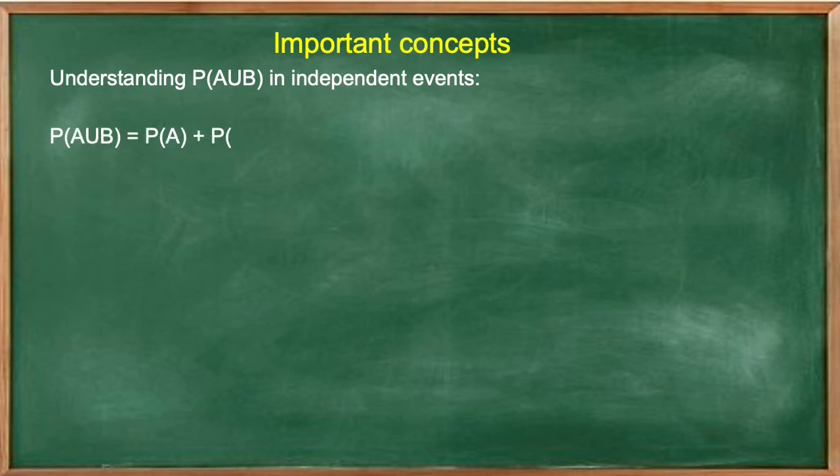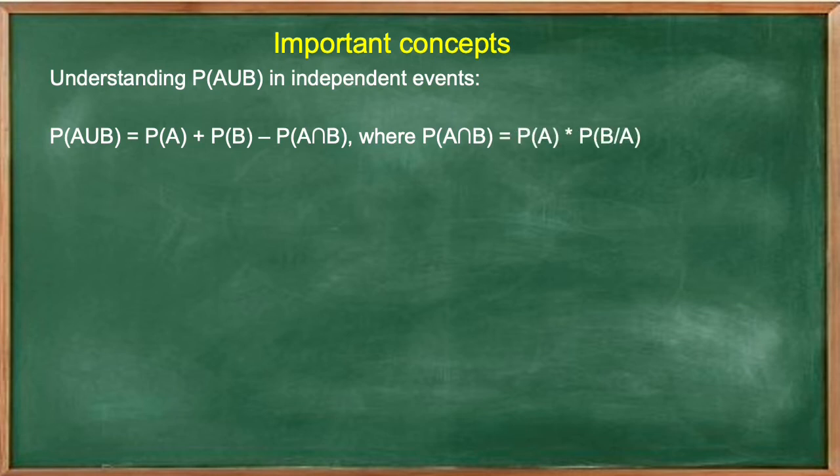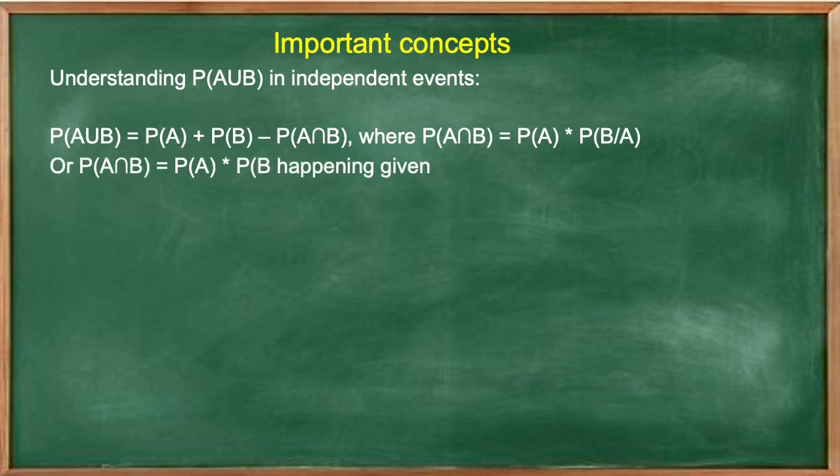Probability of A union B is equal to probability of A plus probability of B minus probability of A intersection B, where probability of A intersection B is equal to probability of A into probability of B by A. Here an important thing which you have to understand is P of A intersection B, which is equal to P of A into P of B divided by A. In simple language, this can be written as P of A intersection B is equal to P of A into P of B happening given that A has happened.